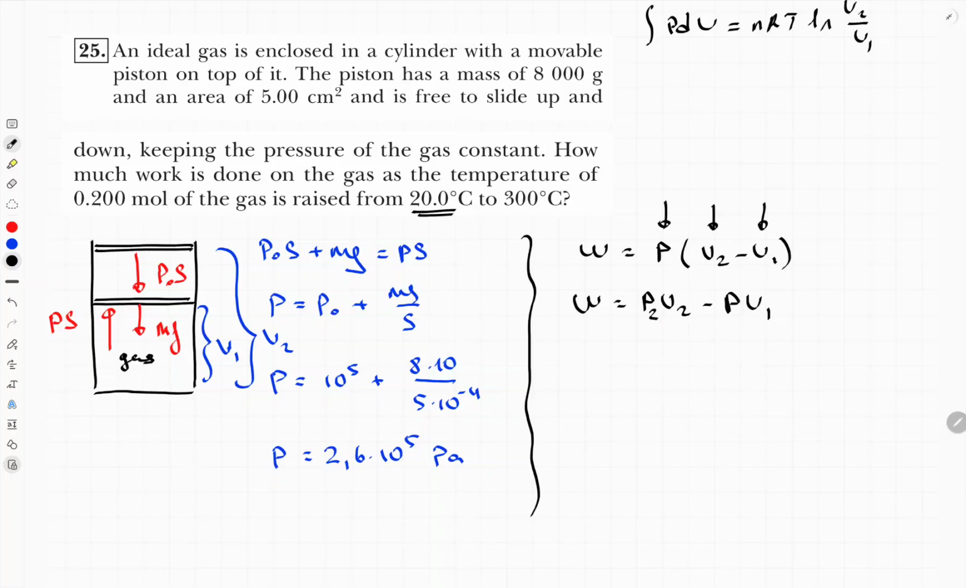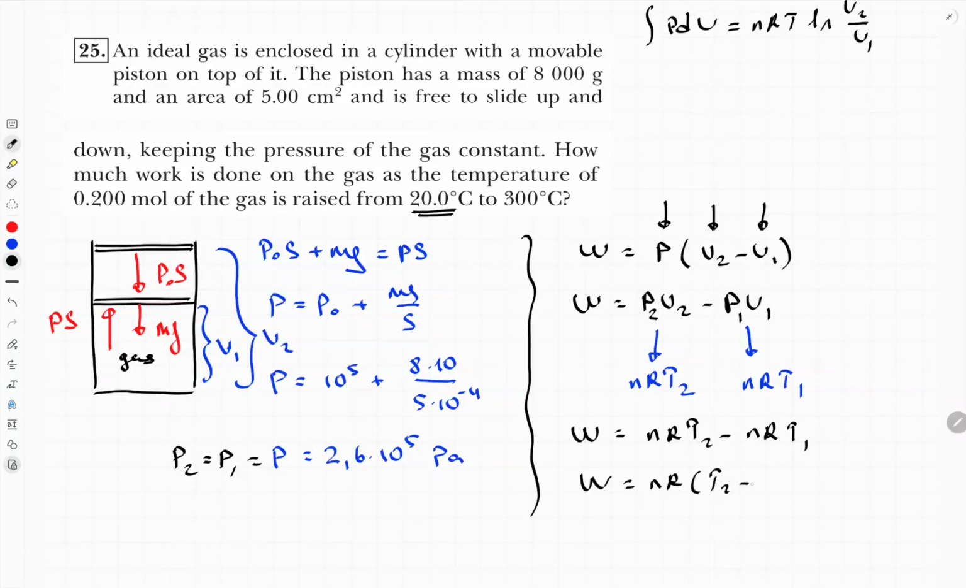This is basically final pressure. This is initial pressure, which is equal to the initial pressure because it's constant. And actually this part equals nRT2, final temperature. This one equals nRT1. It means work equals nRT2 minus nRT1, basically nR times T2 minus T1. So we can rewrite this one in a different form basically.